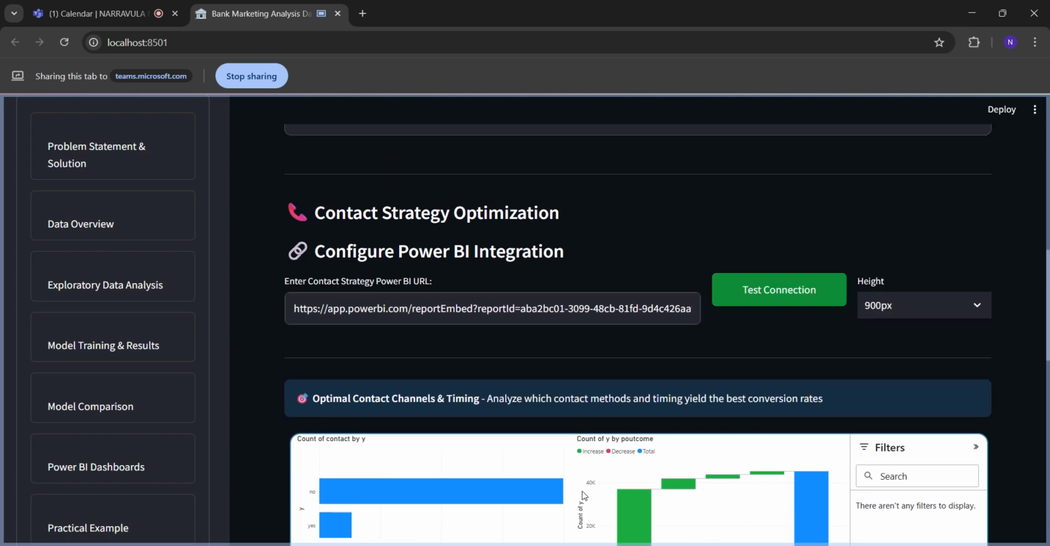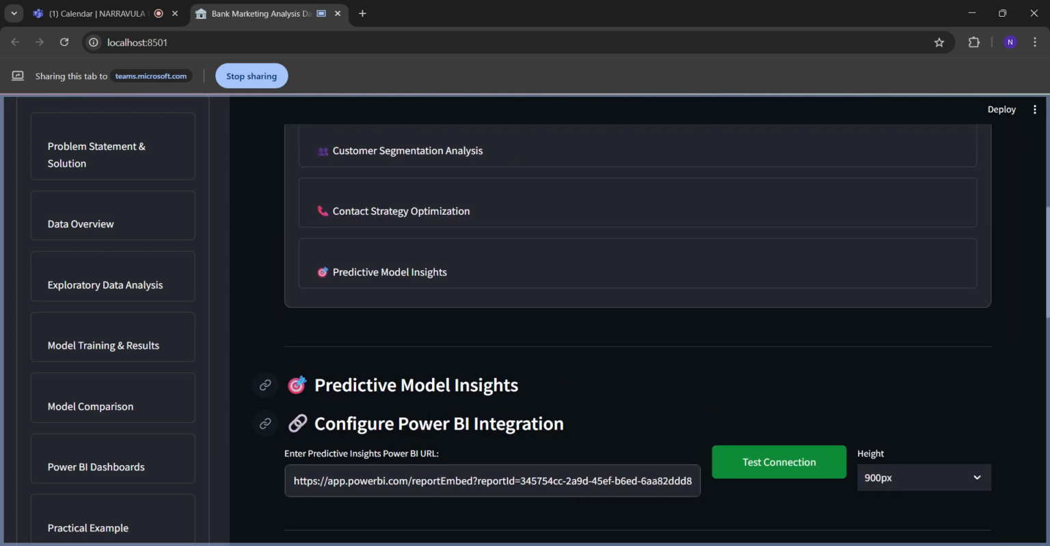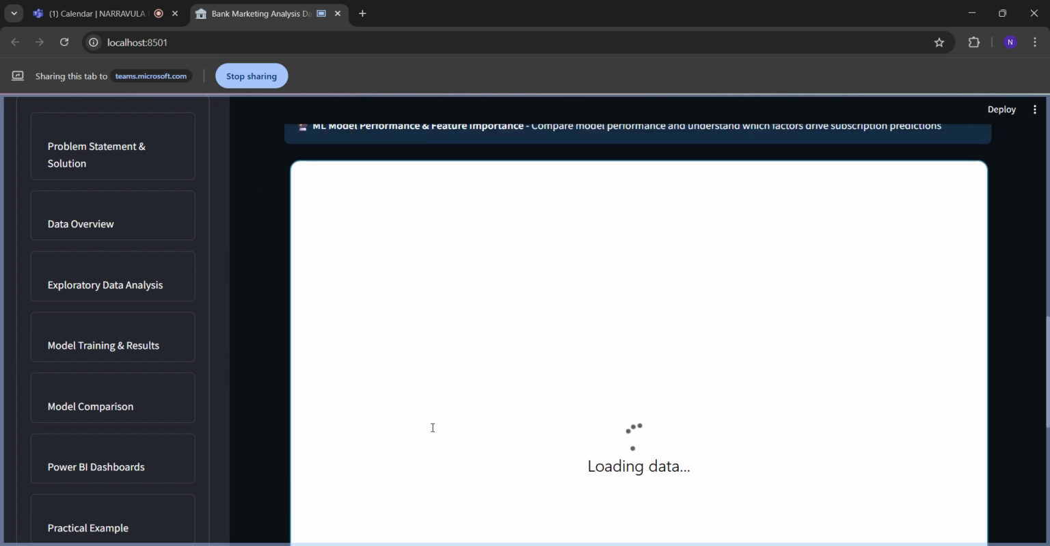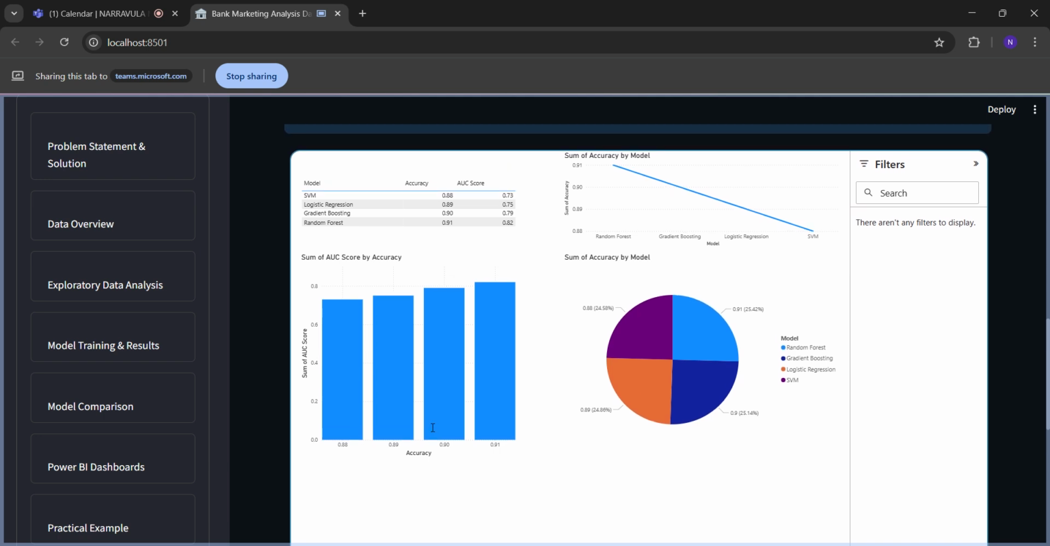Now coming to the next one, predictive model insights. This is the overall methodology that we have done. From the models we have trained, we have finally concluded that random forest is the best one, followed by gradient boosting and logistic regression. These three are the best models so far in terms of accuracy. And overall, random forest is the best as a trade-off between the AUC curve and the accuracy both.